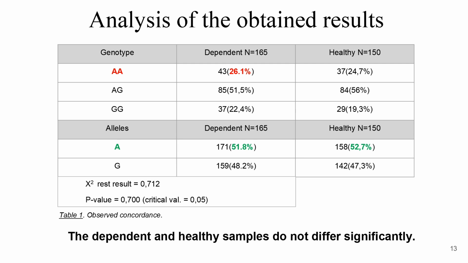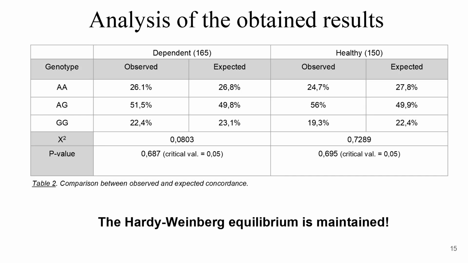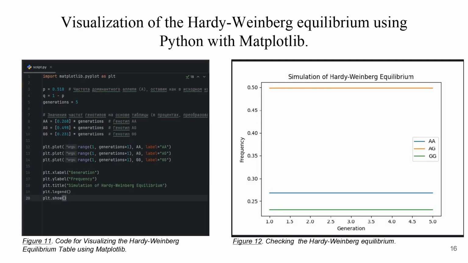Upon comparison, the following chi-square value and p-value were obtained, indicating that the addicted and healthy groups do not significantly differ. The Hardy-Weinberg equilibrium was then tested for each study group to verify the validity of the observed differences between the groups. Based on the data in Chart 1, no statistically significant differences were observed. This data, previously interpreted in the preceding figure along with the chi-square and p-values, also supports this conclusion. Therefore, the Hardy-Weinberg equilibrium is maintained. To further confirm this statement, a visualization was generated using Python and Matplotlib.